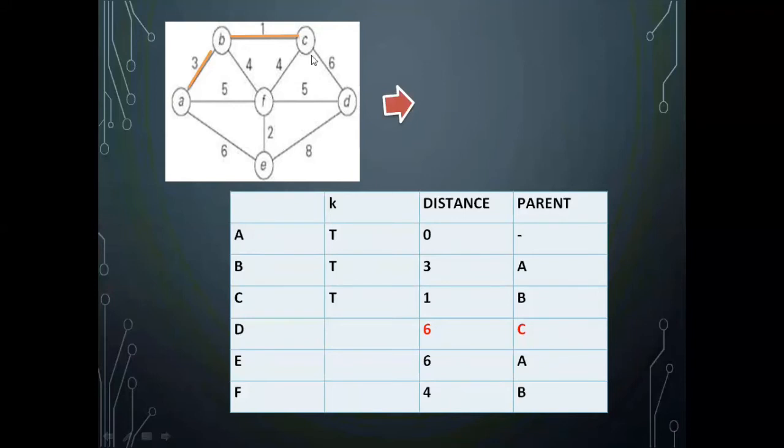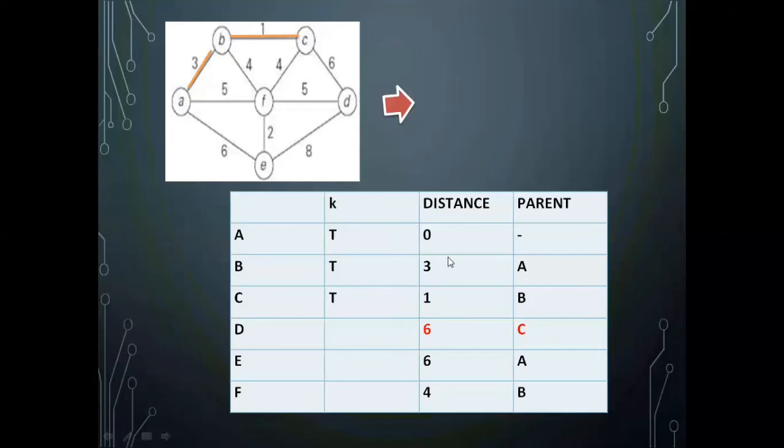C to F you have a connection of 4, but F already has a connection from B with weight 4. If it is a smaller value, say C to F with a weight of 3, then you have to update. If it is the same value, no need to update.